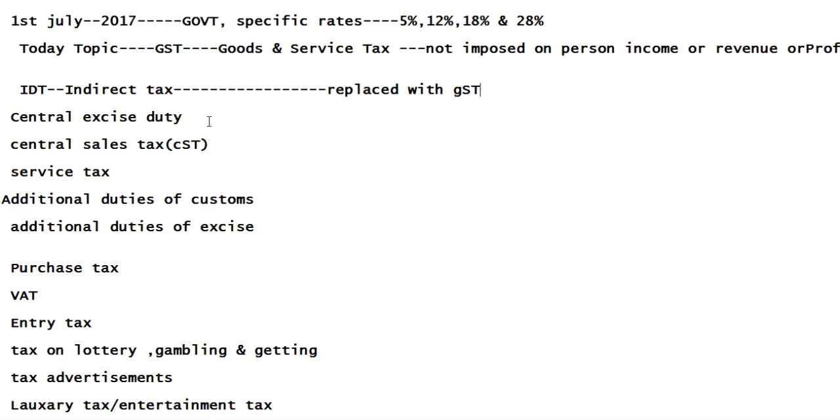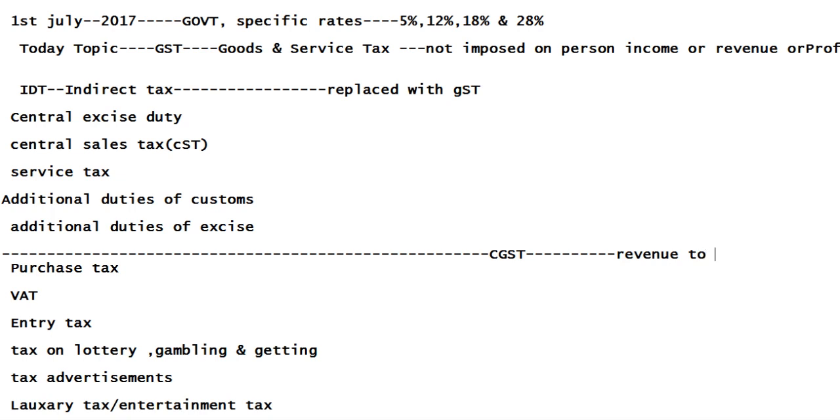So central excise duty, central sales tax, service tax, additional duties of customs, and additional duties of excise come under the central government, I mean CGST. These taxes come under the central CGST, so the tax revenue also goes to the central government. Now there is no confusion at all about how much income goes by way of taxes. These taxes' income goes to CGST.